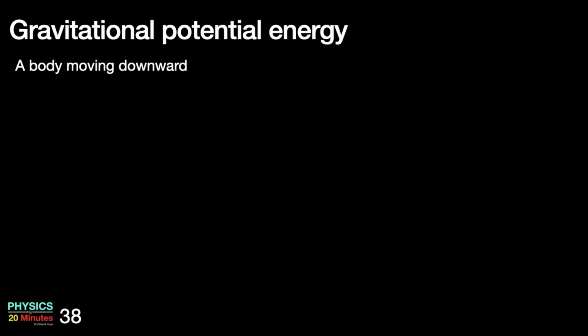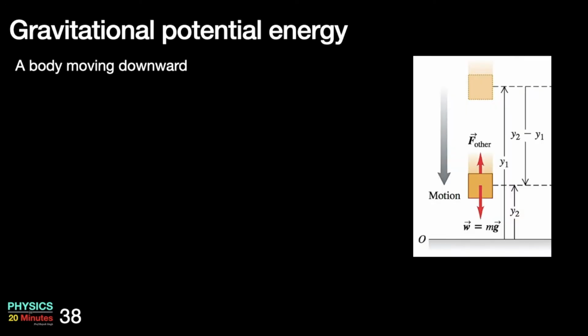Let's take a concrete example to understand it better. This is a block which is moving downward. Initially the block was at a height and then it descended. Its initial position was y1 and its final position is y2. As the block is descending, y2 is less than y1.